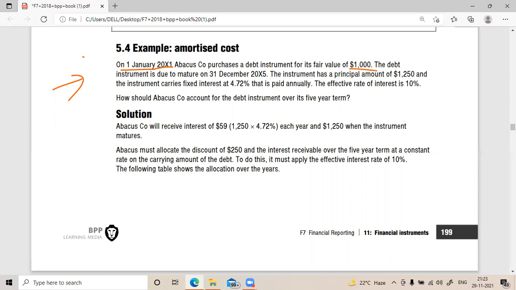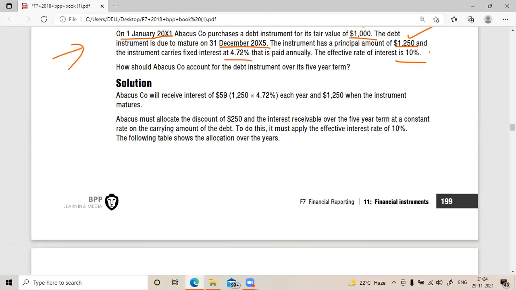The debt instrument is due to mature after 4 years. The instrument has a principal amount of this much. So the instrument is bought at this value, and this much has to be paid on maturity. The company will pay this coupon, and the market rate going on is this much. So a 5-year term, from Jan 1st to December, 5 years. Now, Abacus, 100%, this is the liability and this is the coupon rate, so the interest payment is this.